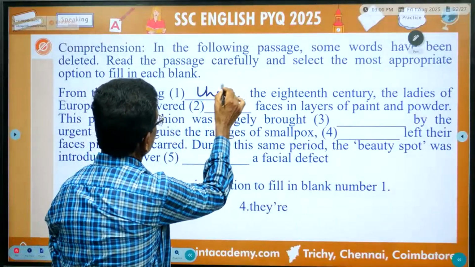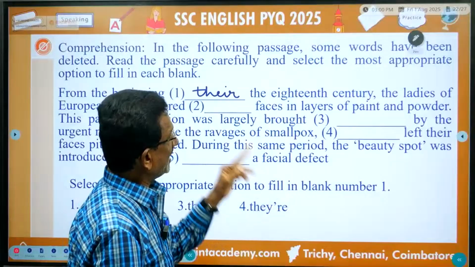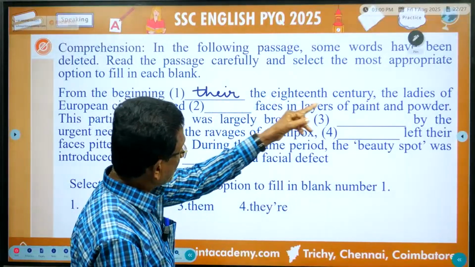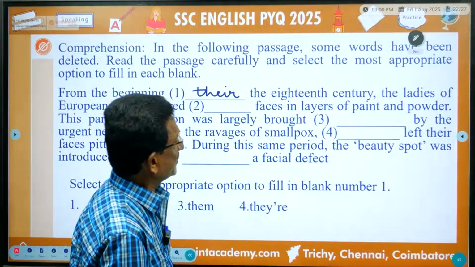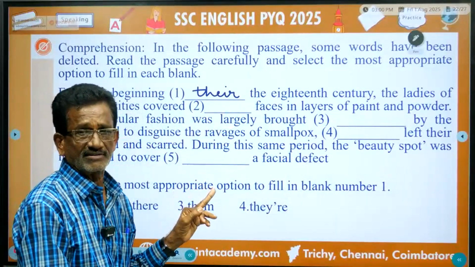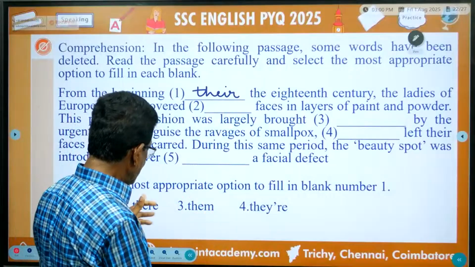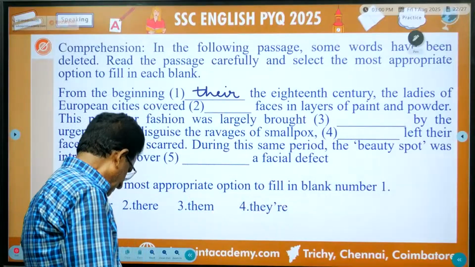There won't come, them won't come, they won't come. From the beginning of their 18th century, the ladies of the European cities covered their faces in layers. Okay, this should be the correct answer. Next.